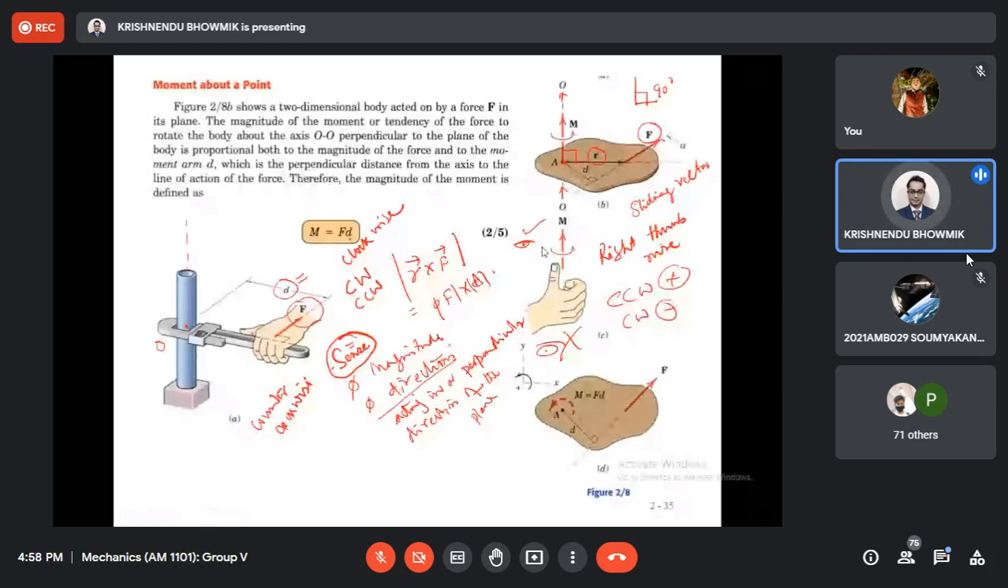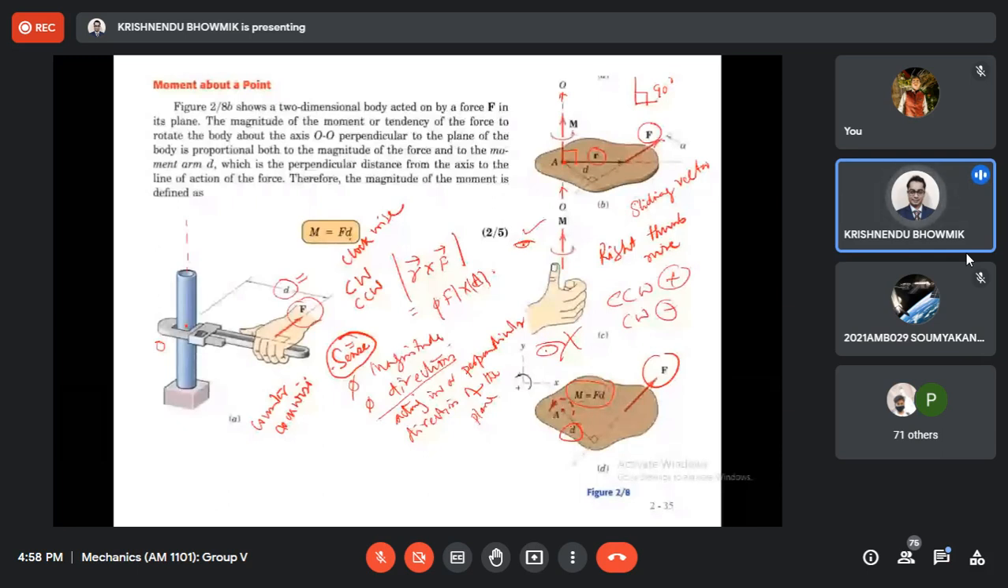Now, although this is the cross product, finally we are considering this perpendicular distance like this. It is represented like this: M equals F times D, F multiplied by d along this. Its direction is out of plane, coming towards me. This is perpendicular to the plane, passing through point A, and that arrowhead is towards me, because if you see the top view, it is towards me.